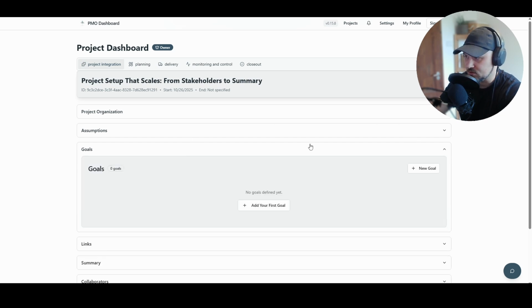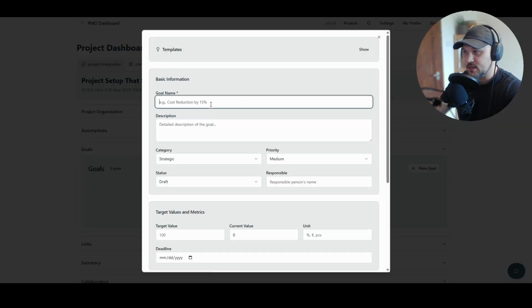Go into goals and add our first goal. It is important to mention that this is the first step in the project, defining our vision and goals. And when you are phrasing your goal, phrase it as a preferred outcome, not as an action. So instead of saying implement Power BI, you should say improve operational reporting efficiency by 25%. Sounds clear? And it is a preferred outcome.